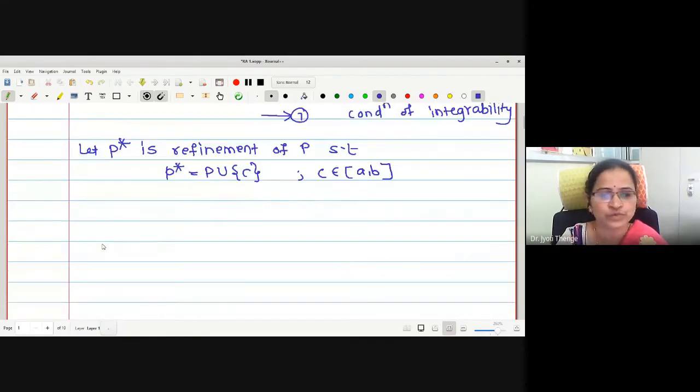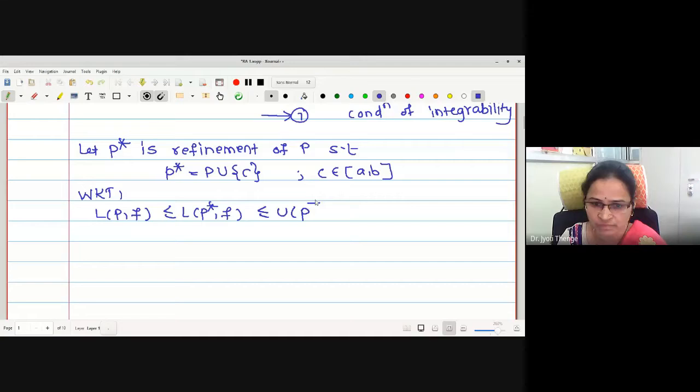Okay. Also, we know the relation between the sums regarding the partition and its refinement, and the relation we know is LPF is less than or equal to LP star F, less than or equal to UP star F, less than or equal to UPF. Yeah, this is the relation we know.